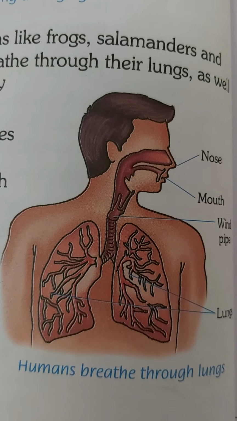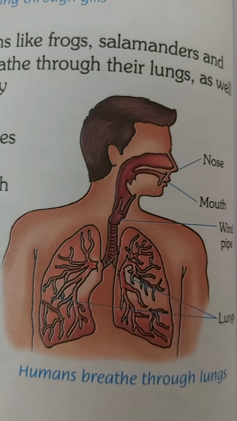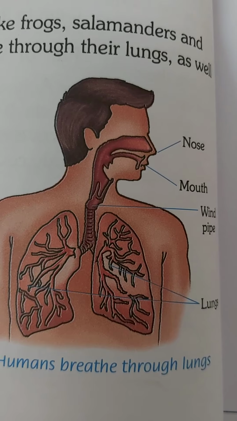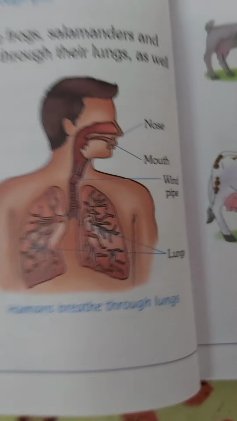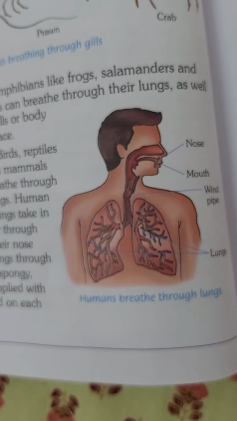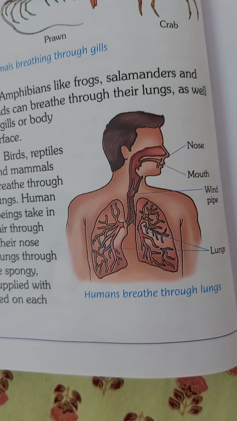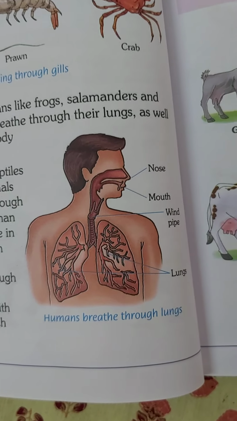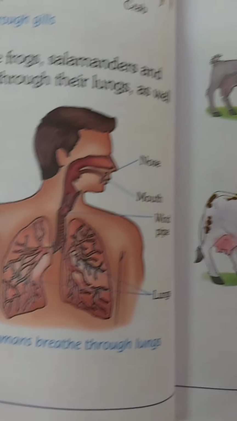These are called lungs. As you can see, humans also have lungs. You have studied about them. We breathe through nose, and the exchange of gases takes place in the lungs. Lungs are spongy elastic bags which have a lot of supply of blood vessels, and they are situated on both the sides of the heart.